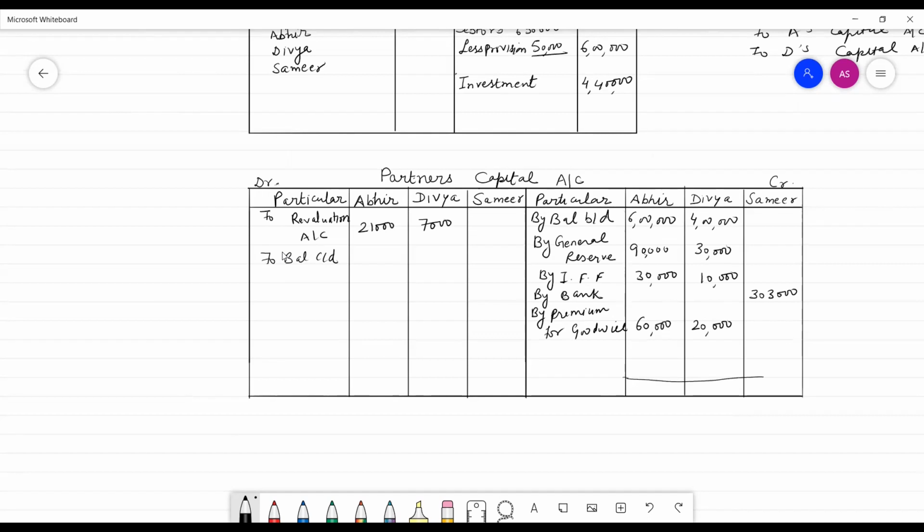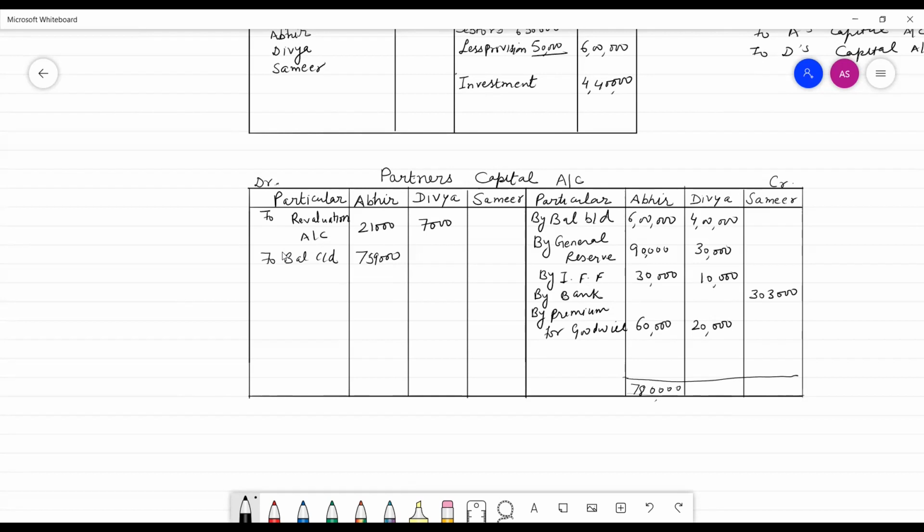Okay. Abhi's capital total is 7,80,000. And then we reduce 21,000 from this. 7,80,000 minus 21,000 is 7,59,000 in Abhi's capital account.